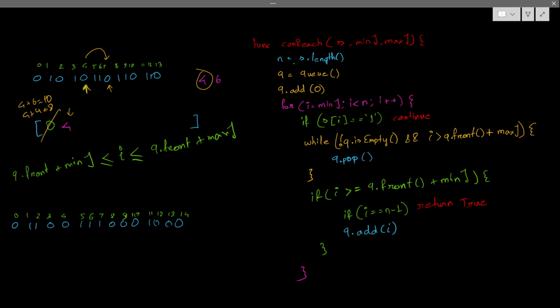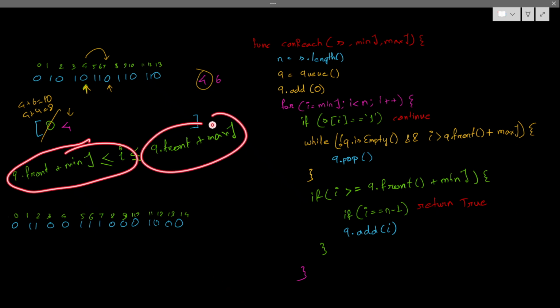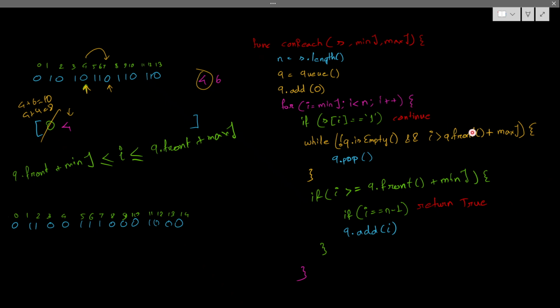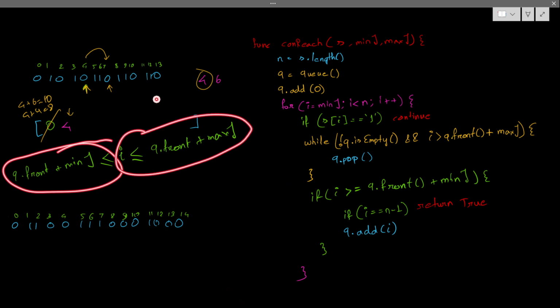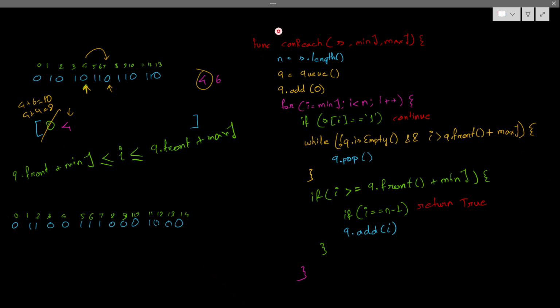Before going to the example, if I want to include this thing in this condition, what do I have to do? What I am checking, if it is outside of the range, I have to check the or condition. If it is outside of this range or outside of this range, this is the condition I should check. Anyone should be true.